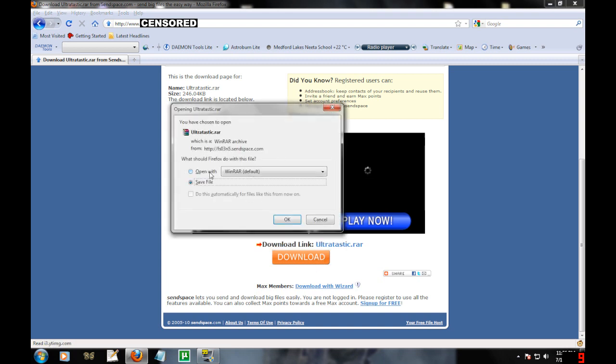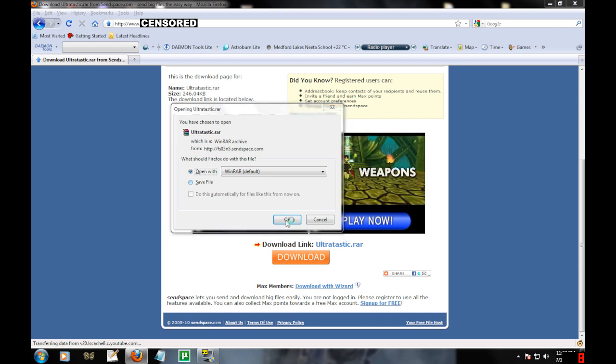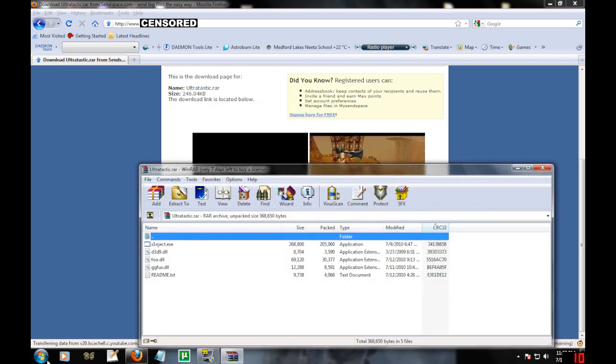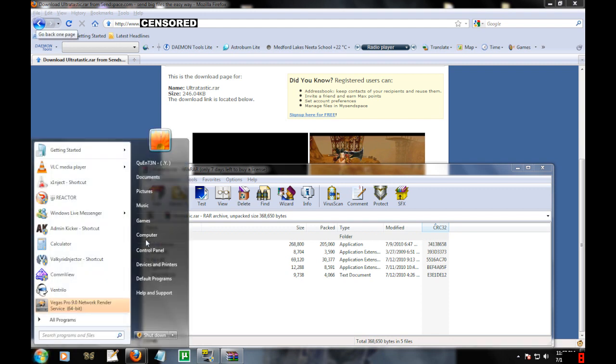You have to use WinRAR. If you do not have WinRAR, go to rarlab.com and now open the file with WinRAR. Once opened, you will see d3d9.dll and foo.dll.